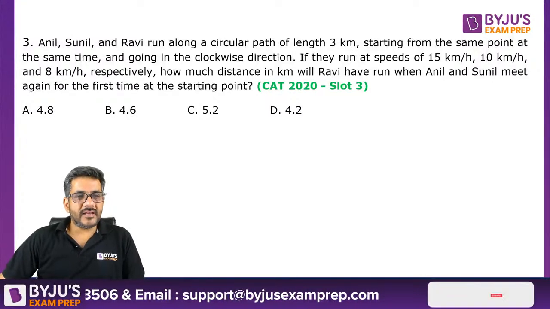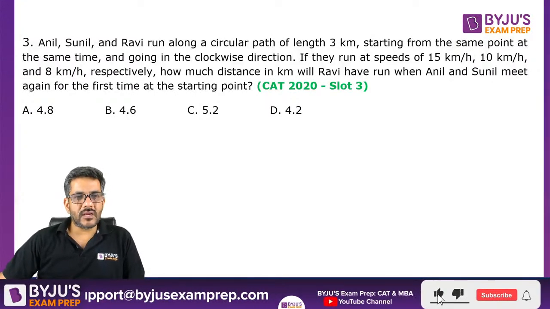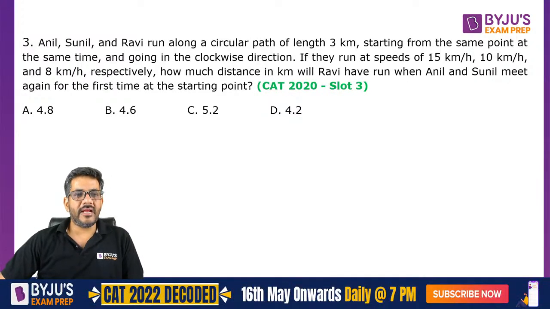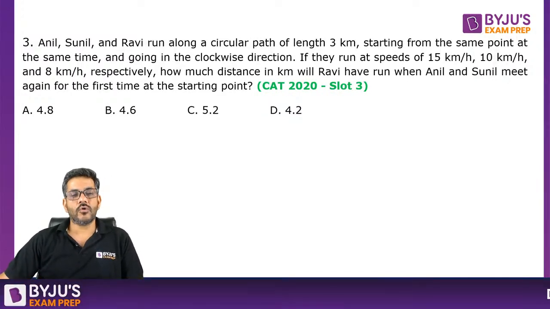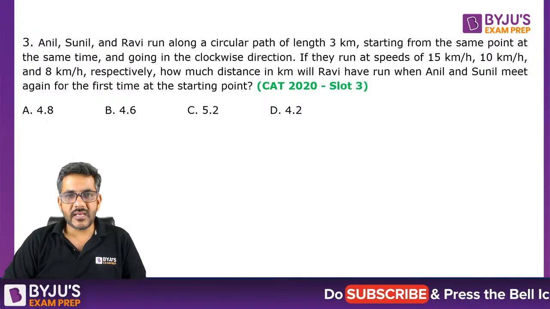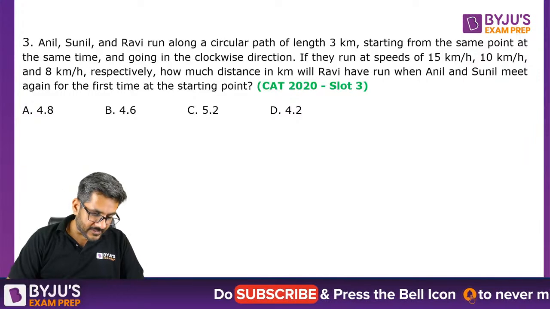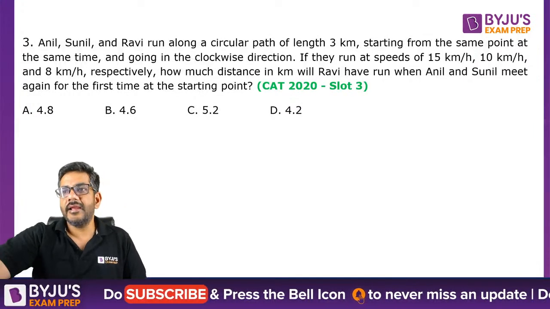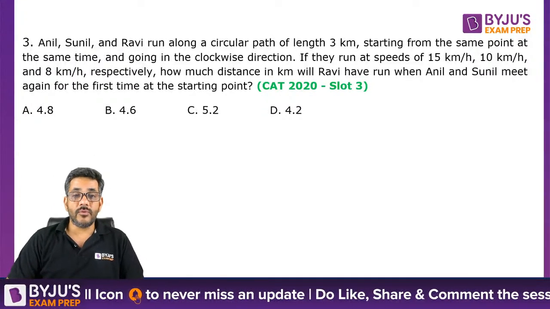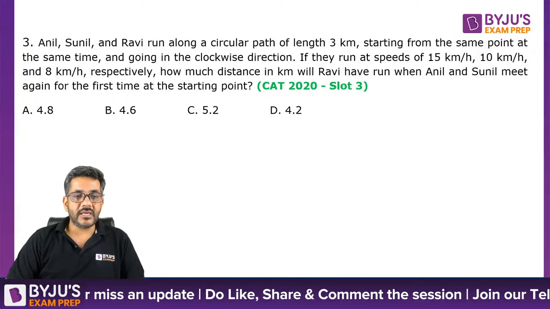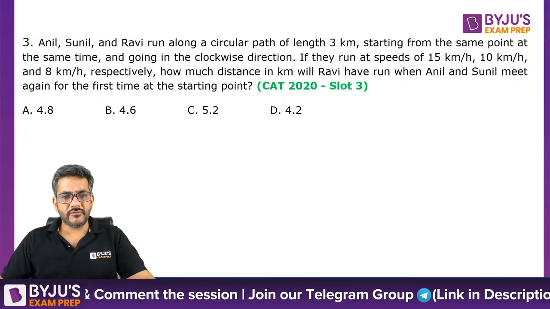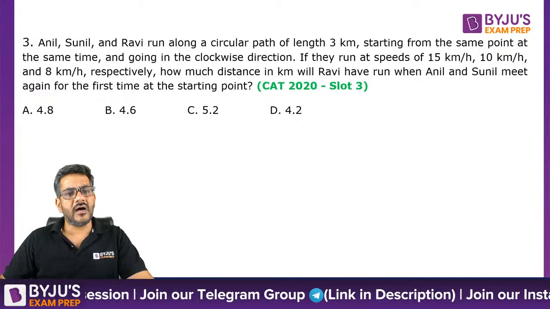So the question is, Anil, Sunil and Ravi run along a circular path of length 3 kilometers, starting from the same point at the same time and going in the clockwise direction. So they are running in the clockwise direction, and 3 kilometers is the length of the track. If they run at speeds of 15, 10 and 8 km per hour, how much distance in kilometers will Ravi have run when Anil and Sunil meet again for the first time at the starting point? I'll give you a good solution of this question, so pay attention and ask me whenever you have a question here.